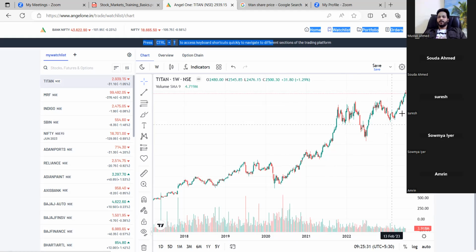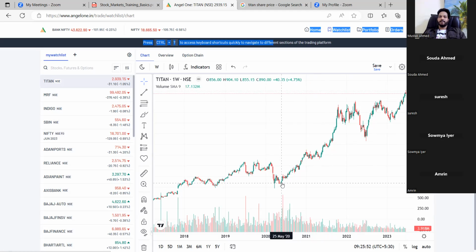Now you can see the current price: in just 2.5 years it has reached 3,000, almost 3 times. Without much risk, because the market crash happened because of COVID. So at that time we have to choose the right stock. This is very important.